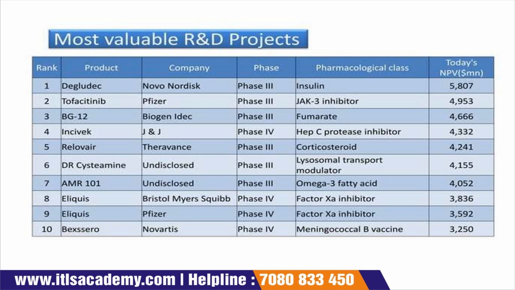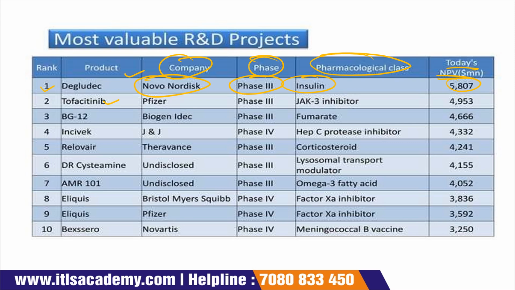Now the next is most valuable R&D projects. They list the product, the company, their phase, pharmacological class and today's NPV. The first product is Degludec, company Novo Nordisk, phase 3, pharmacological class insulin, 5807.